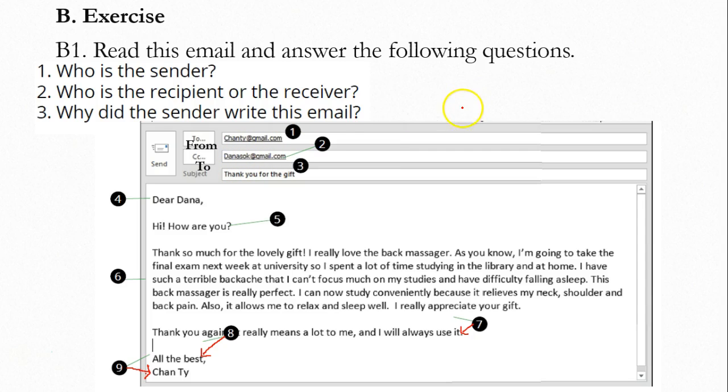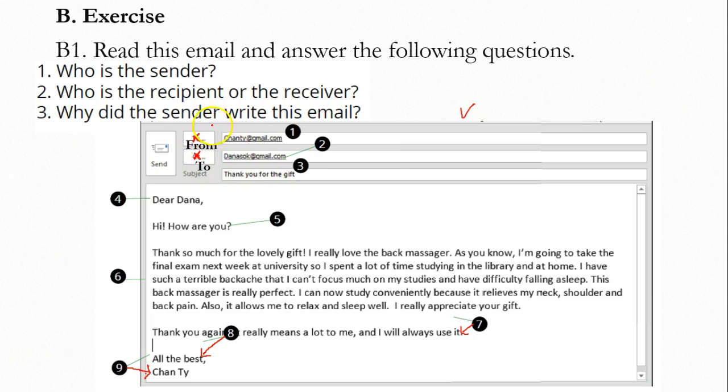So this is the format of an email, a thank you email to a friend. And I'm sorry because there are some mistakes here. So in here, if you look at your paper, you can see in the box here is "to", but it is wrong. It is "from". So I want you to change "to" to "from", and "CC" here change from "CC" to "to".